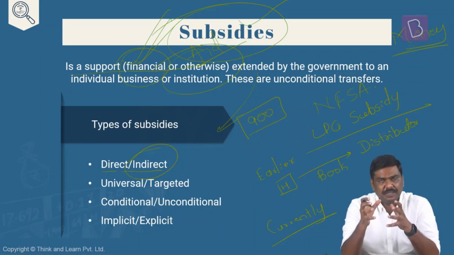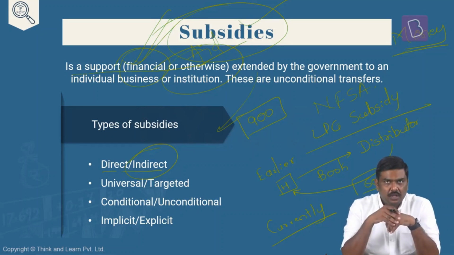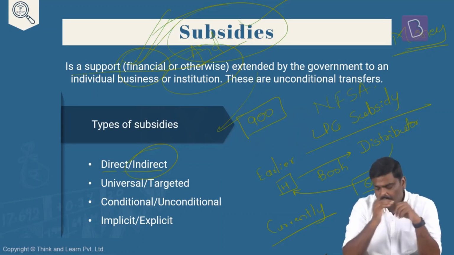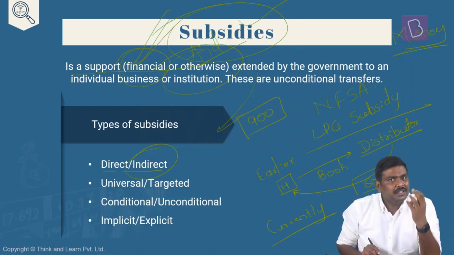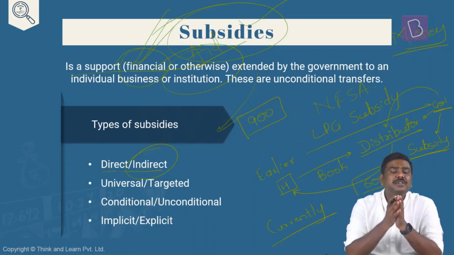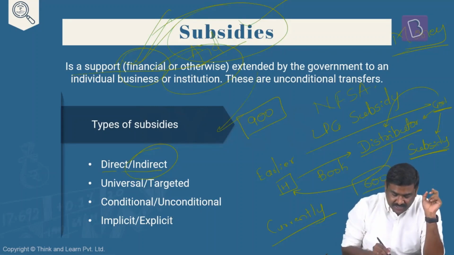Imagine the cost of the cylinder is 900 rupees for this particular cylinder. So this particular distributor would supply the cylinder to the household at, let's say, an arbitrary number of 600 rupees. Now some of you think, so you said the cost of the cylinder is 900. Then why is the distributor selling the LPG cylinder to the household at 600 rupees? There is a reason for it. The distributor will sell the cylinder to the household at 600. There's a shortfall of 300 rupees. Right? He's not earning 300. So this particular 300 would be given by the government to this company in the form of subsidy. Is that okay? The government would provide this particular 300 rupees to the distributor, and the distributor or the company which is supplying the LPG to the household will be supplying the cylinders at subsidized prices. This is the basic example of indirect subsidy.